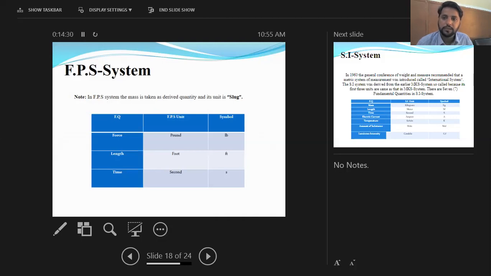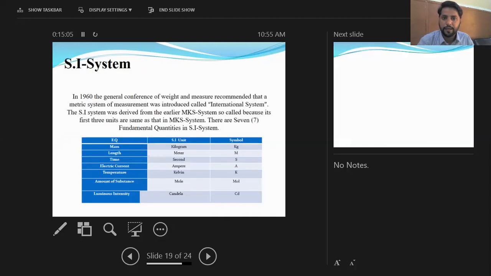Here in the FPS system, the mass, which in the rest of the two systems we have already discussed was a fundamental quantity, is taken as a derived quantity, and the unit of that derived quantity is taken as slug. So in the FPS system, the mass is a derived quantity and its unit is slug. But in the other systems which we have discussed, CGS and MKS, the mass was taken as a fundamental quantity. Now the last one, that is the SI system.